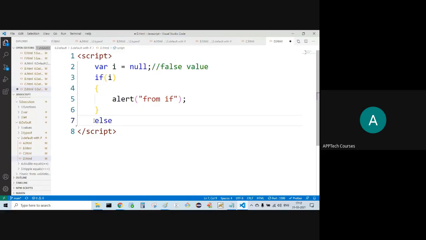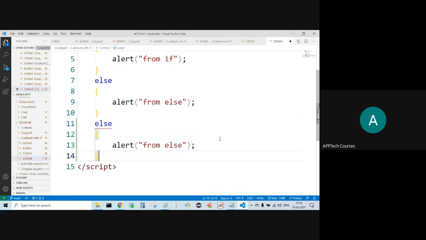Now let's say else block is there. Can I have more than one else? For one if, can I have more than one else? No, not possible.